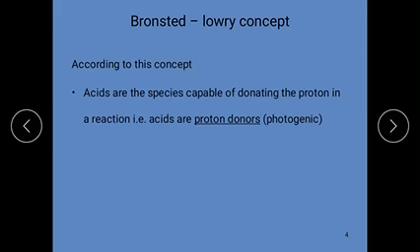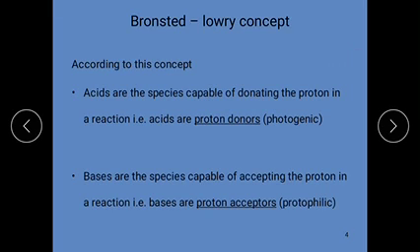Since they donate a proton to other substances, these can be called protogenic substances. And next, bases.